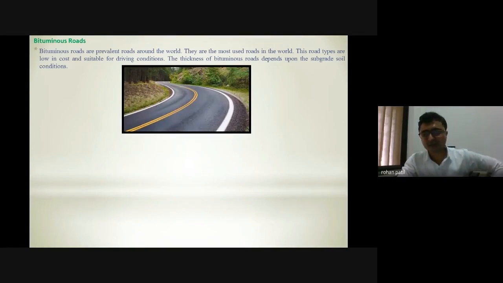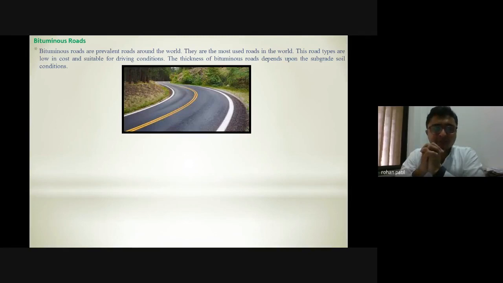Whatever the road design we are having, we'll be learning in unit number 5 again. So this is bituminous road, which is most suitable across the globe. But the problem with this road is the reflecting characteristics. Whenever we are going at night time, we are not having proper reflection from this particular road.